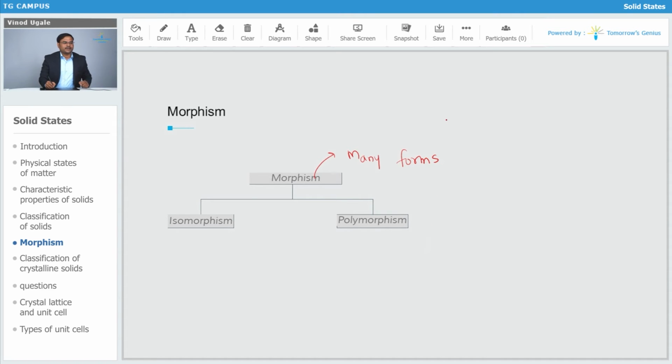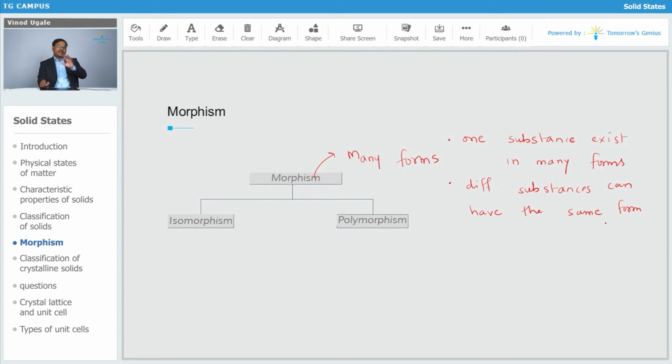We can say that one substance exists in many forms, or we can say that different substances or different solids can have the same form. That is what is called morphism, having many forms. Either one substance can exist in many forms,